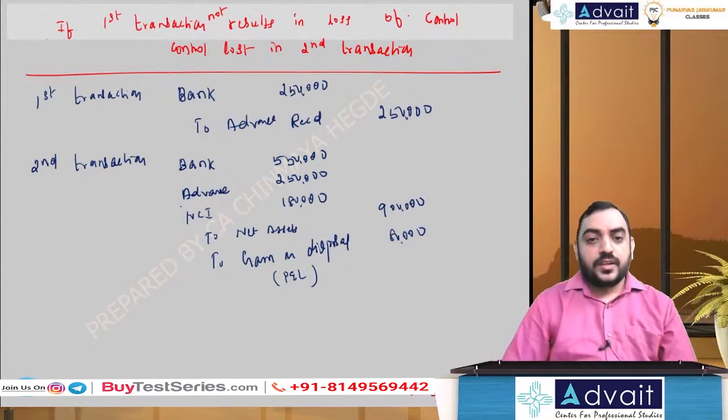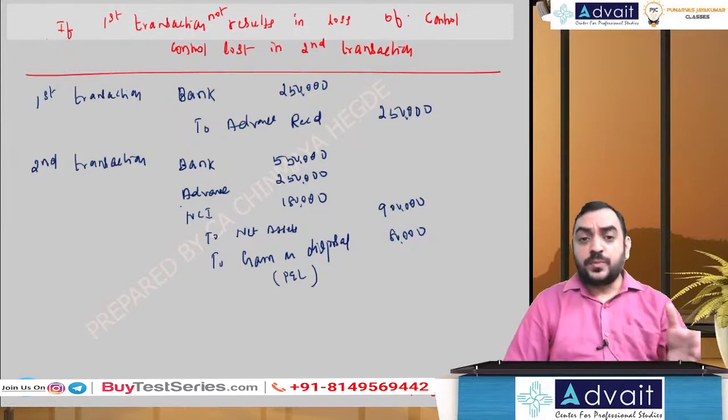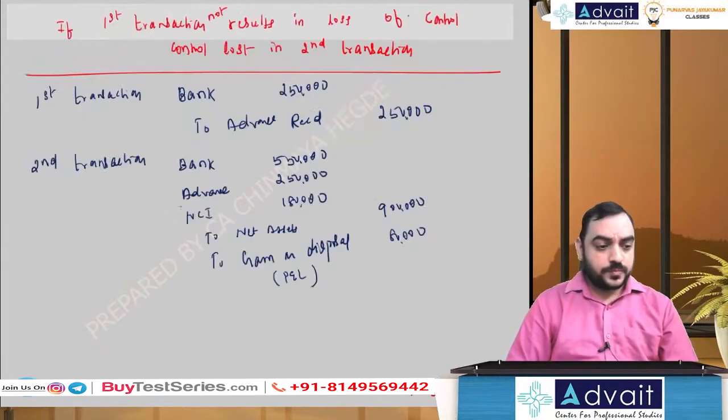Okay, very good. This is if the first transaction is not resulting in loss of control, which means control is lost in the second transaction. I'll go for the other method now.